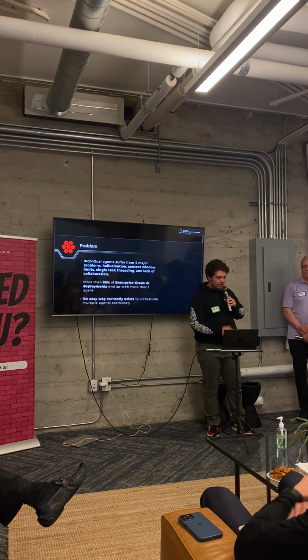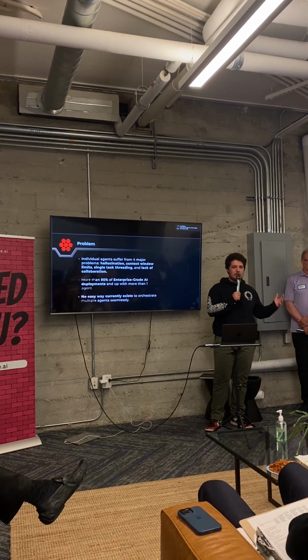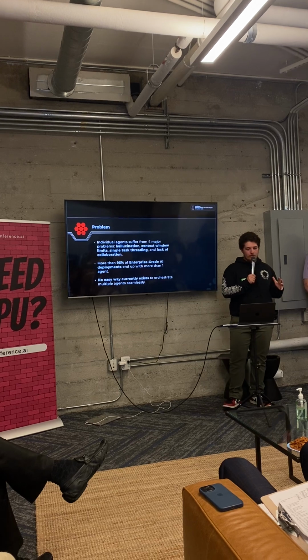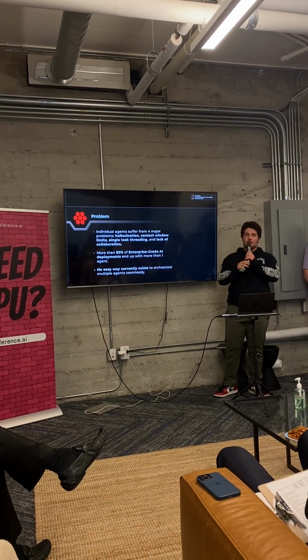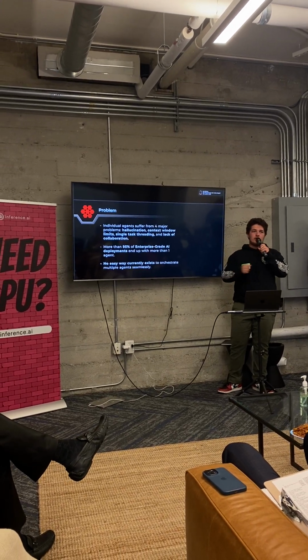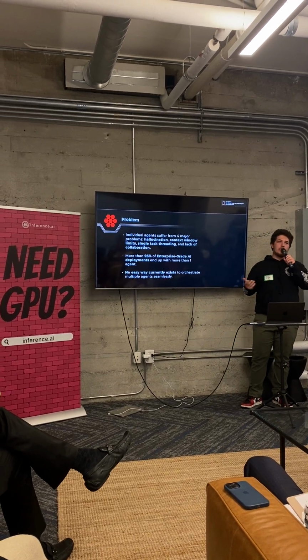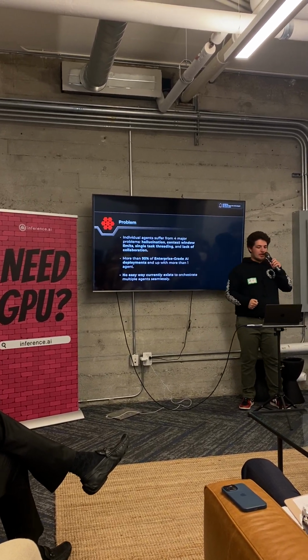We're building swarms. Basically, we've seen that agents are starting to pop up a lot. And there are four very big problems with agents. The first one is hallucination. It doesn't matter how big your model is. You can have a model as big as GPT-4. It's still going to be saying some pretty dumb stuff sometimes.